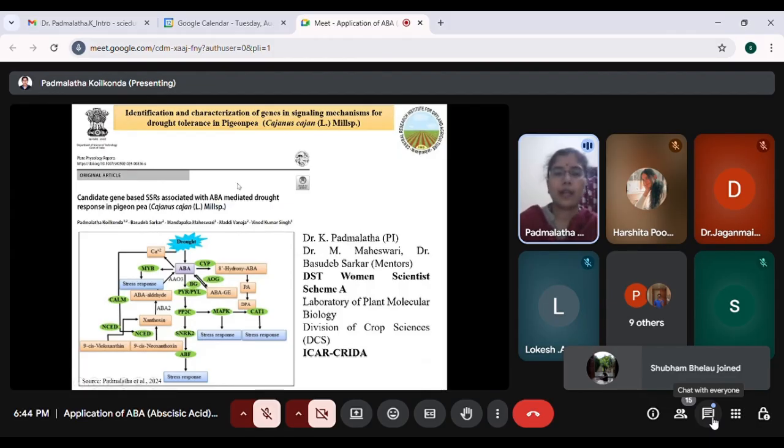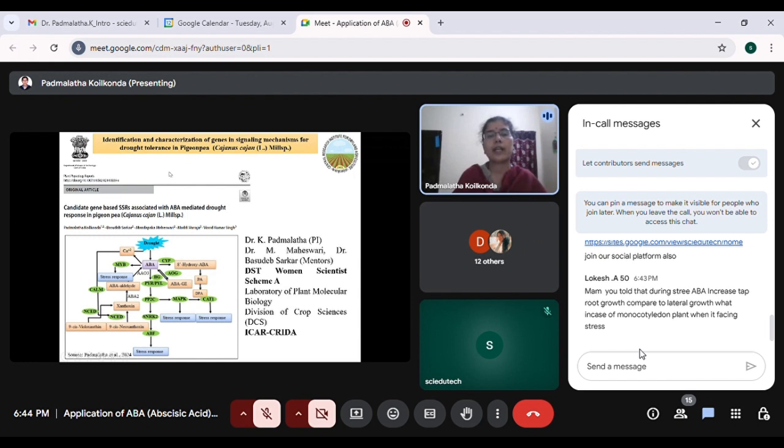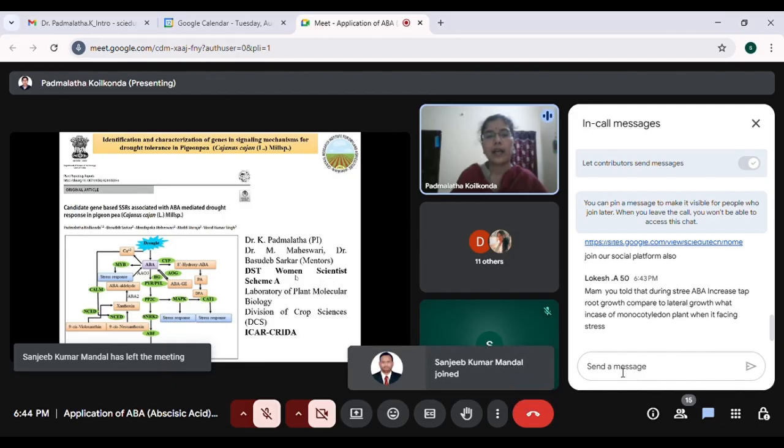So this is our study, which was part of the Ph.D. women scientist project, wherein I have worked on identification and characterization of genes in the signaling mechanism for drought tolerance in pigeon pea. This work was carried out at ICAR CRIDA with 2 of my mentors, Dr. Maheshwari ma'am and Vasudev Sarkar sir. And we have recently published a paper on this.